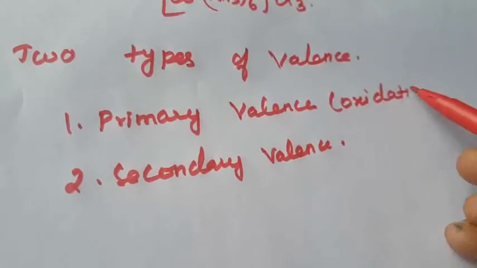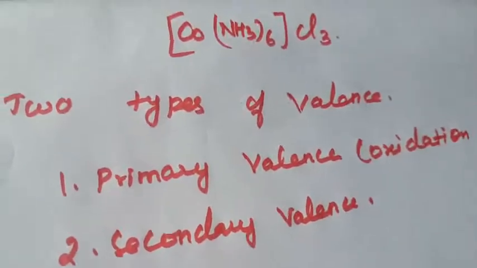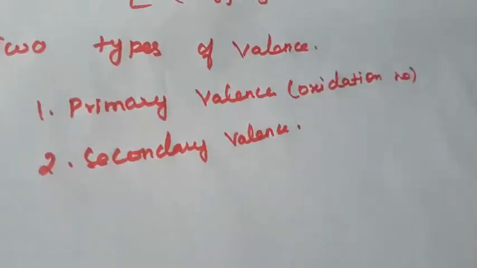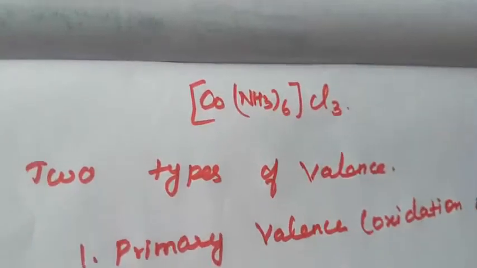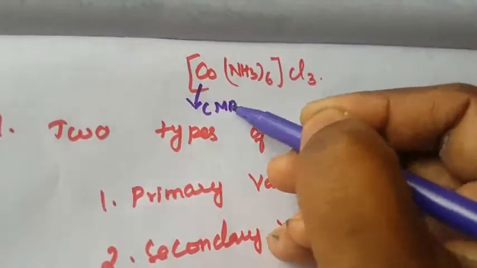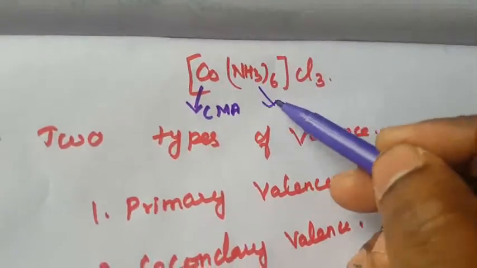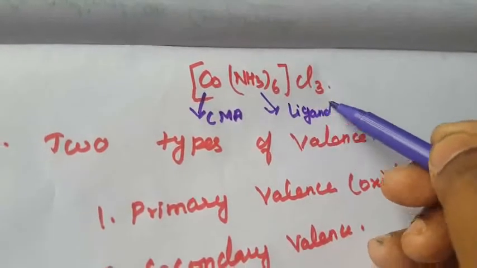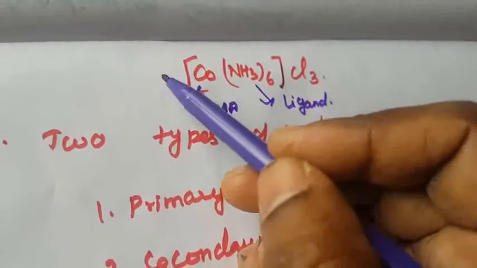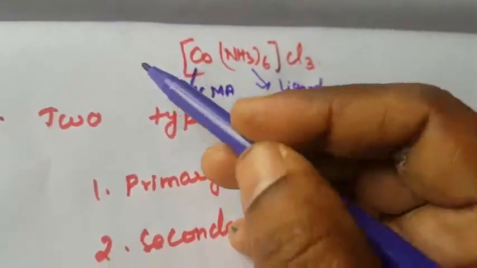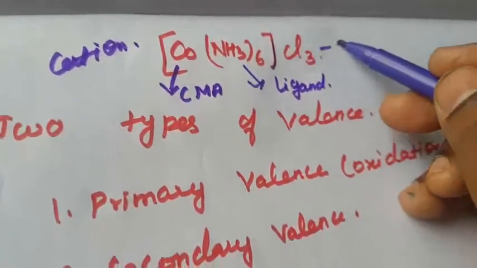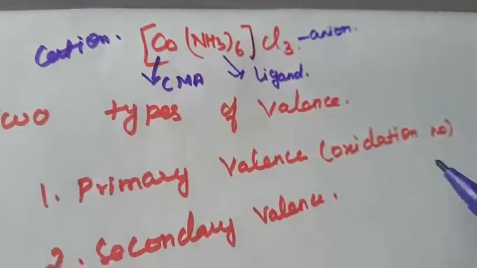What is meant by oxidation number? We already studied this in the 11th standard. Before going to that, what is meant by the central metal atom? Here, this is the central metal atom. This is called the ligand. This is the square bracket. Before the square bracket, any compound there is called the cation. After the square bracket, it is called the anion. So this is the simple one.